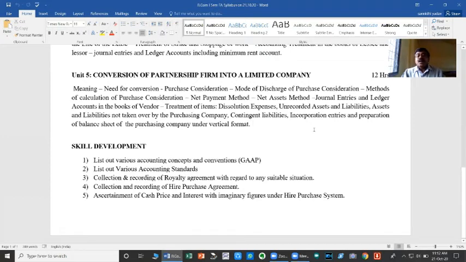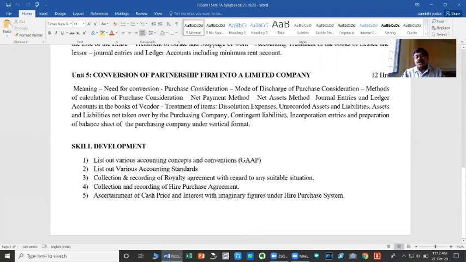Incorporation means that once the partnership firm is taken over by the company, we record how the assets and liabilities are taken over from the vendor firm. These are the commencing or beginning entries, which we call incorporation entries.